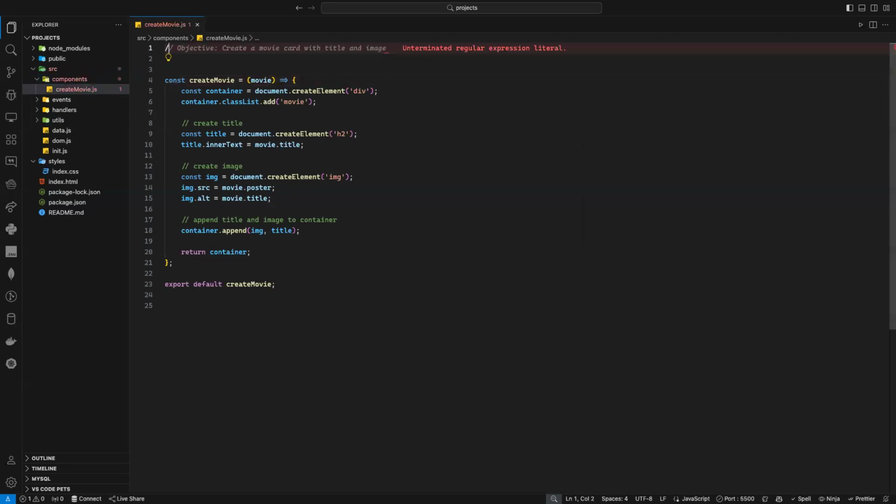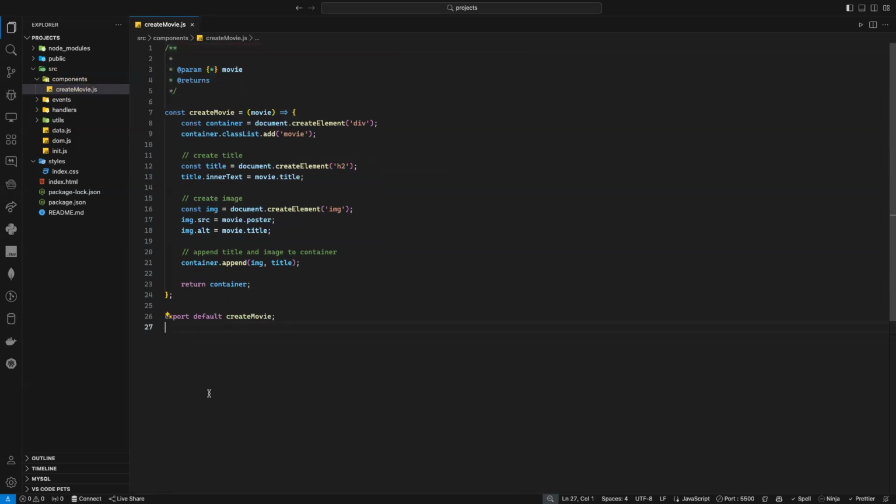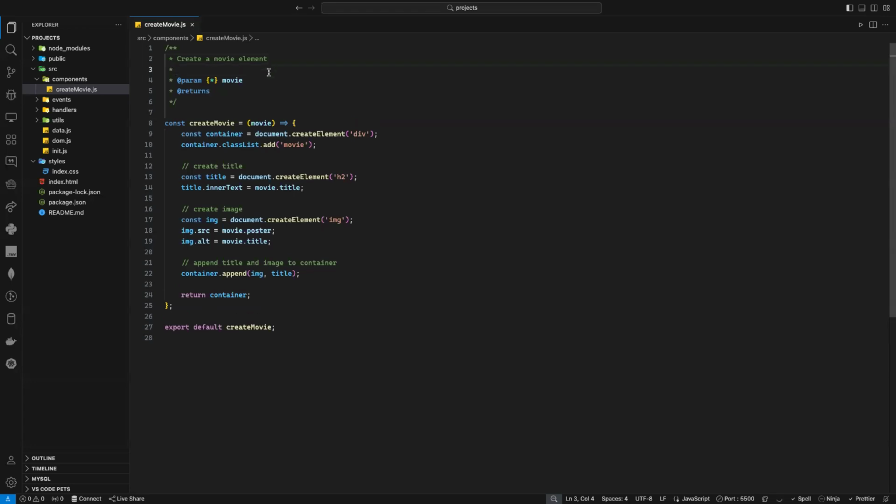Now here, I've noticed also some of you do not write the JSDoc. All the time when you have a function, you need to write the JSDoc. That's important. It's not something, how can I say it, extra. No, it's something necessary. So here I will just say I am creating a movie element or a movie DOM element. That's what my function is doing.